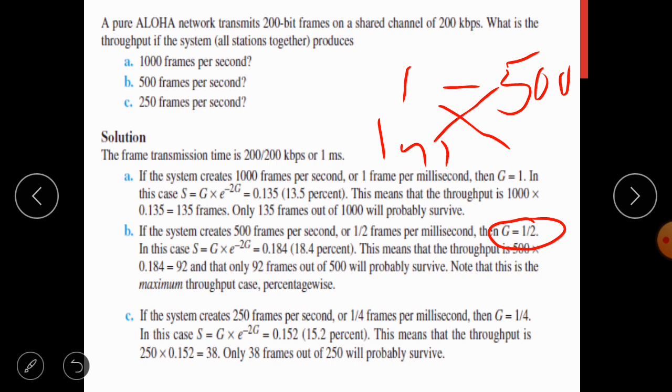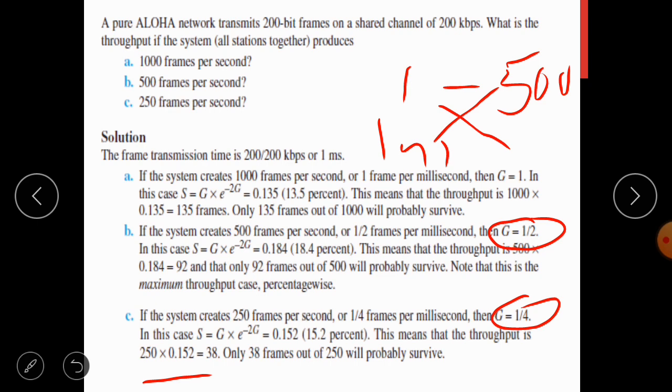Similarly, the next one, 250 frames per second. So in 1 second 250 frames, in 1 millisecond how many frames? That value will give you the value of G as 1 by 4. By substituting G value as 1 by 4, you will get S is equal to 0.152. That means the throughput is 250 frames into 0.152, that is only 38 frames will survive out of 250 frames.